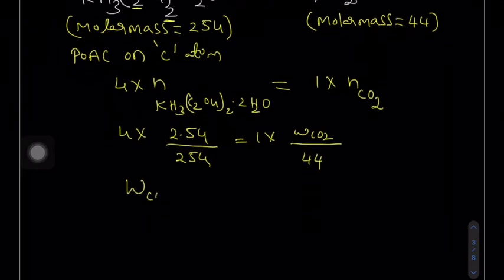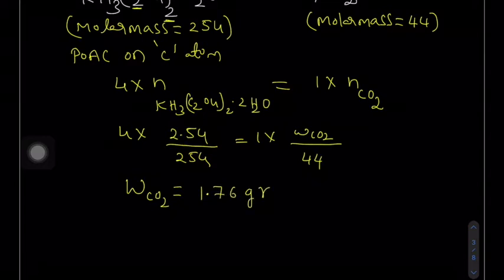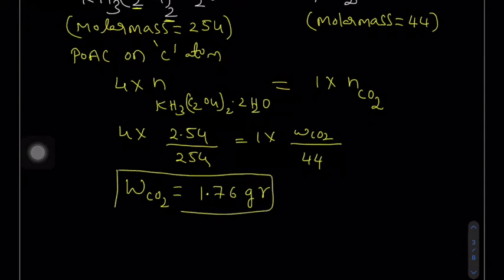From here the weight of carbon dioxide we can calculate as 1.76 grams. This is the weight of the carbon dioxide.